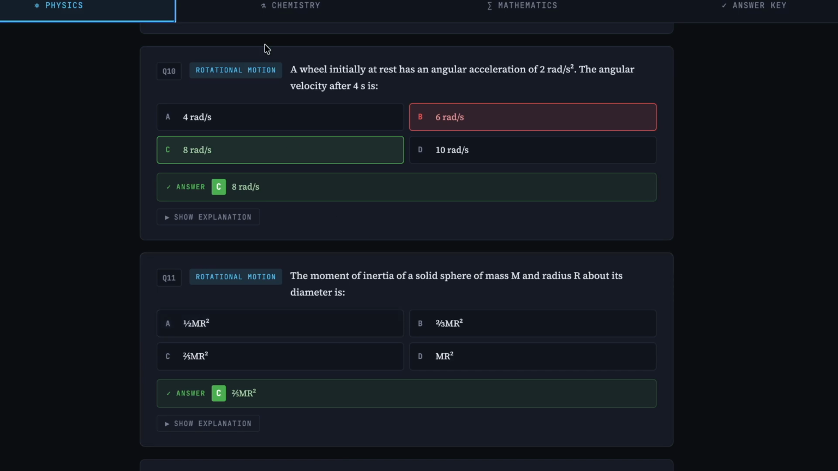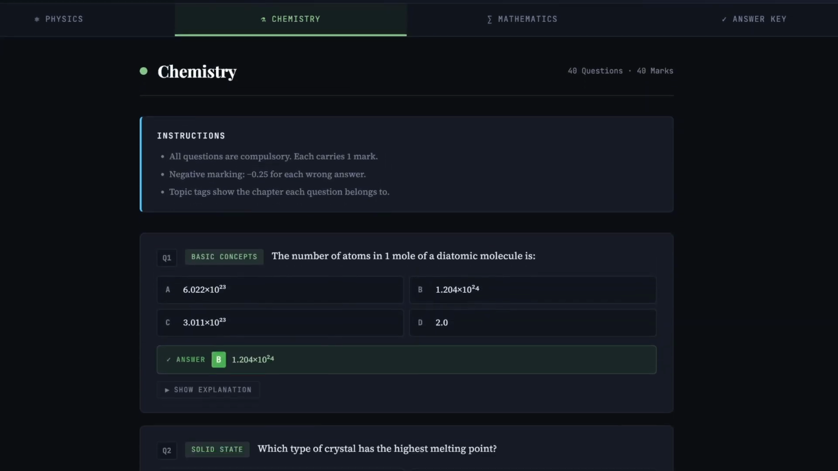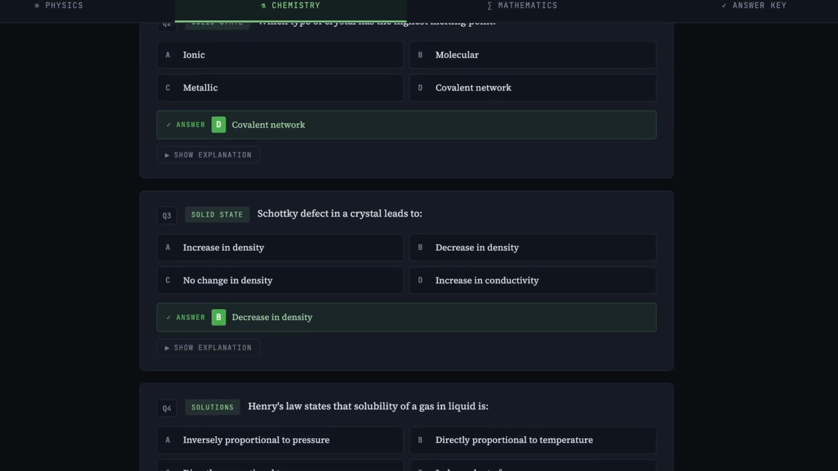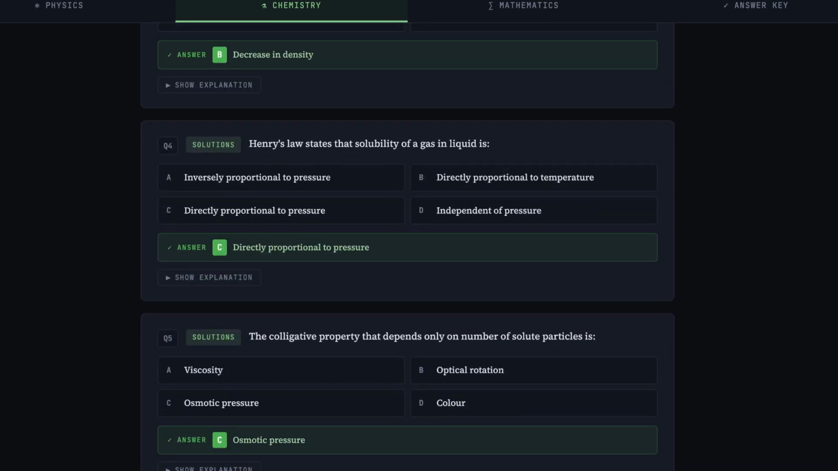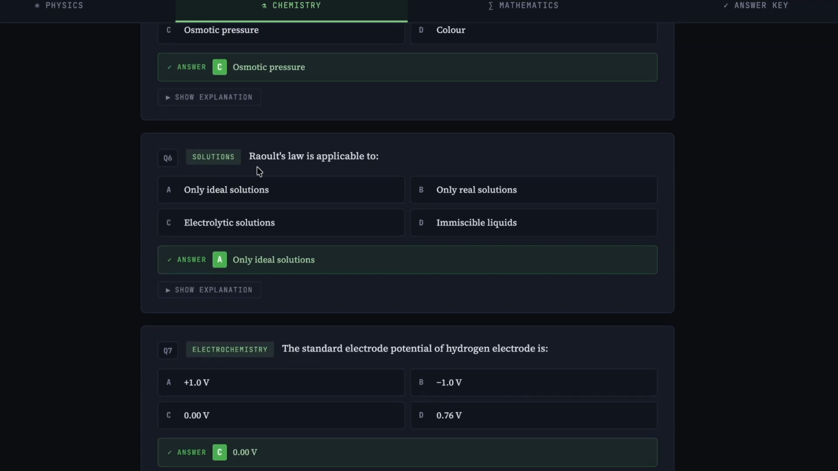And again, if we go down to chemistry, you can see that there are multiple questions from basic concepts, solid state, solutions. Then next, as you can see, there are questions from solutions, then 3 questions from solutions. So we have very specifically analyzed every topic and every question, and based on that we have created this question paper. So if you are practicing, if you are appearing for GUJ CET, then make sure to avail this question paper.